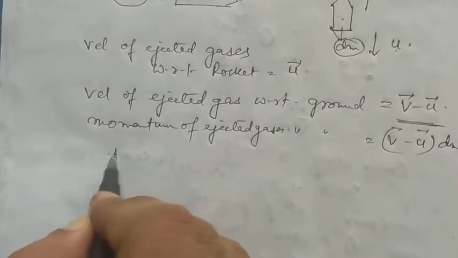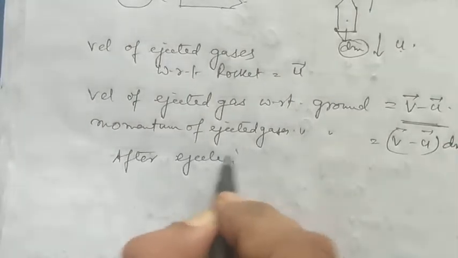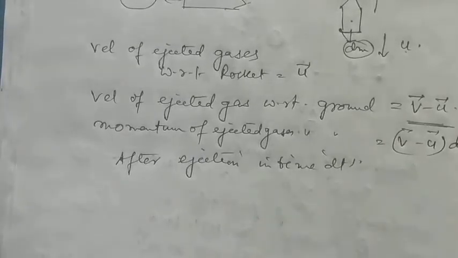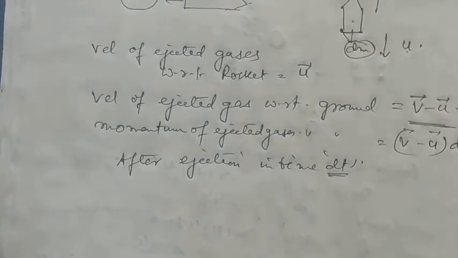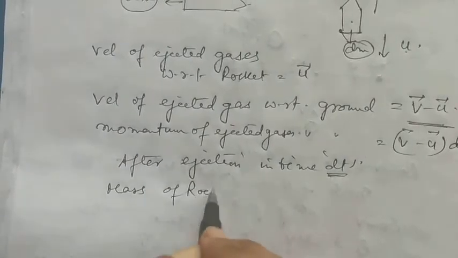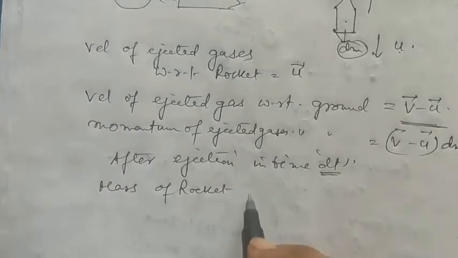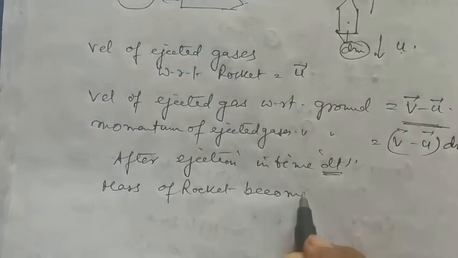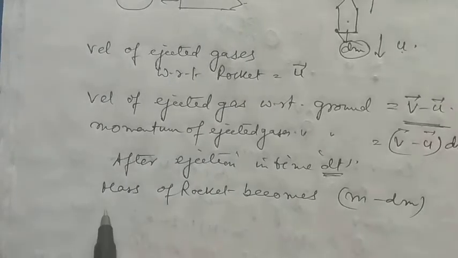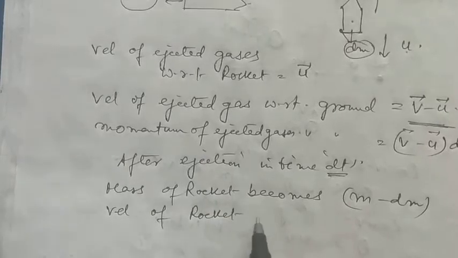Now, after ejection, in time dt, after dt has passed, what will be the mass of the rocket after dm amount of gases has moved out of the rocket? The mass of the rocket becomes m minus dm, and the velocity of the rocket increases.